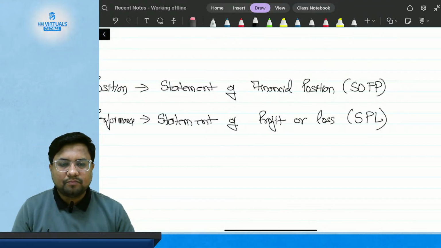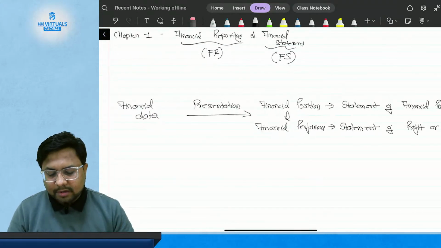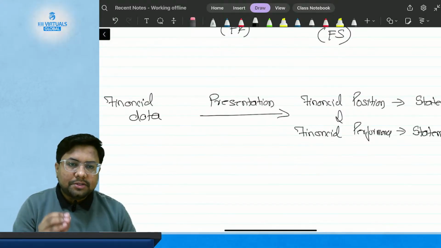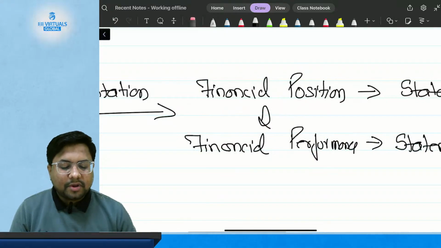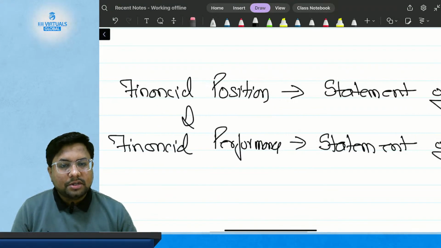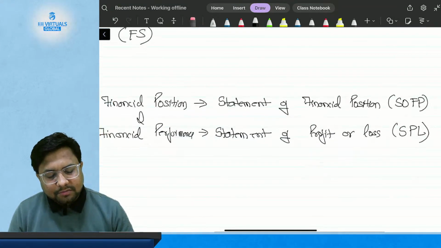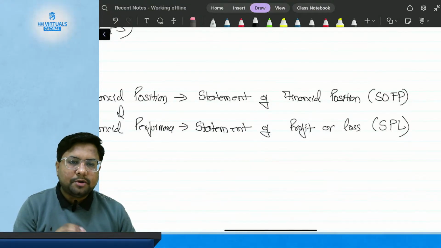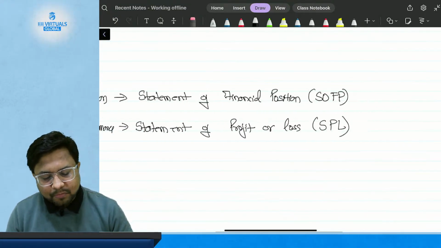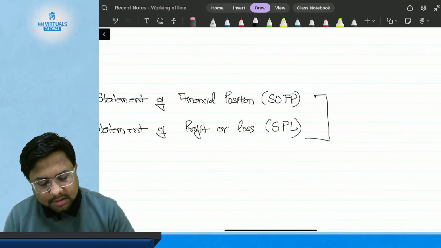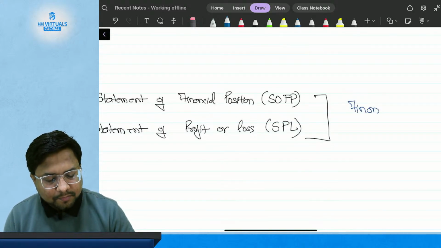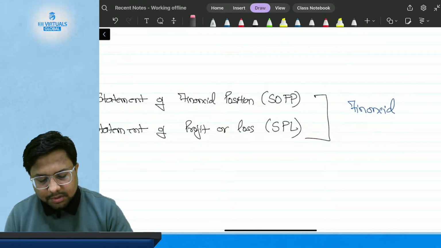Okay, now come back again. What is financial reporting? Financial reporting is a presentation of financial data into financial position and financial performance, which are also called the statement of financial position and the statement of profit or loss, which together are called financial statements.